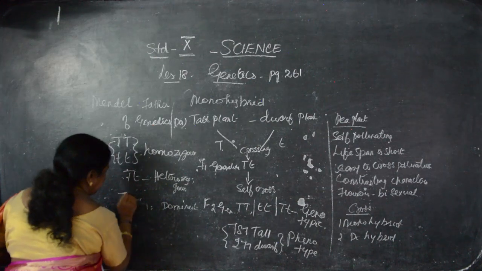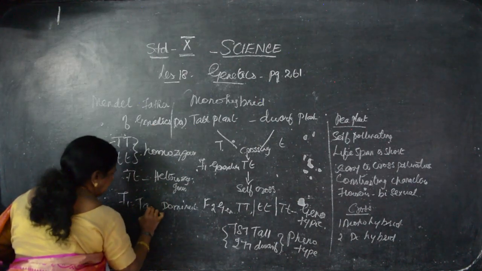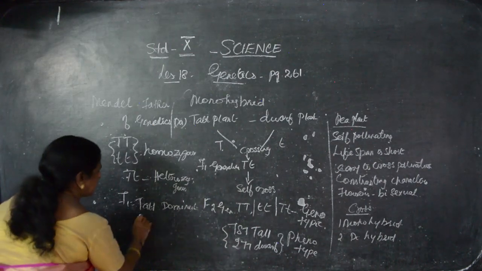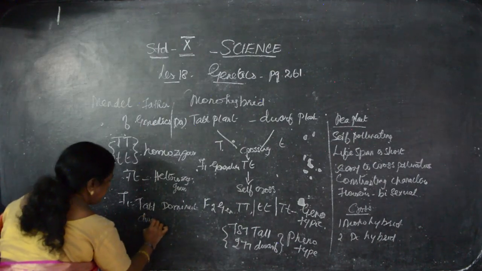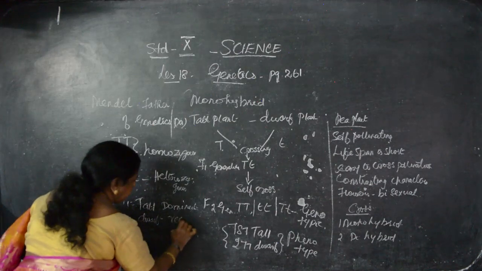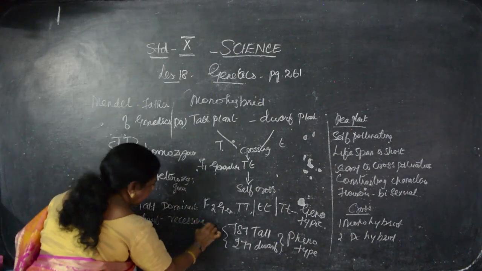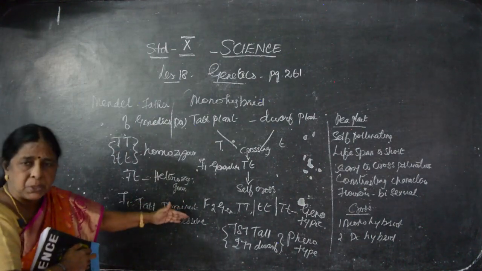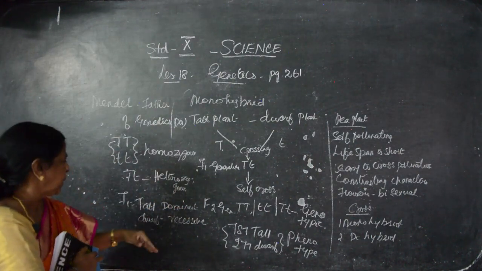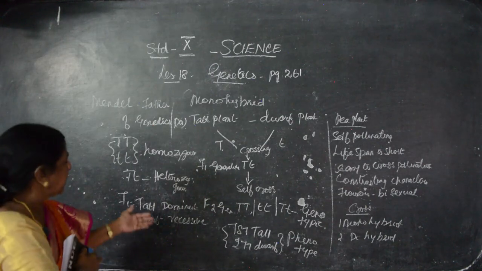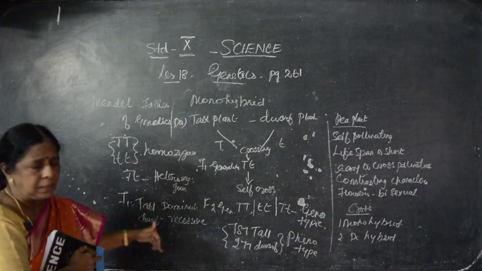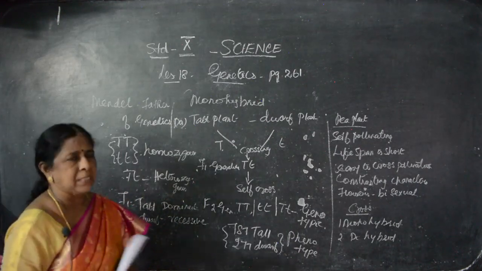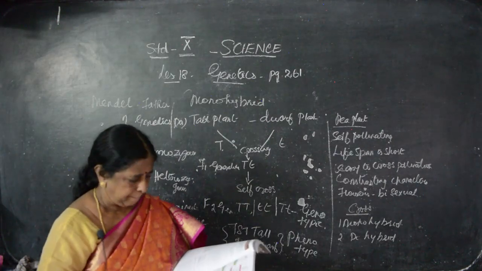The first generation you have seen only the tall plant. So tall is dominant. The second, which is shortest, dwarf, is what? Recessive. So this is dominant, this is recessive. It comes out, it hides itself. Okay, the second generation, maybe the dwarf character may be dominant. Tall may be recessive. Like that, one generation to other generation, it will be changed.